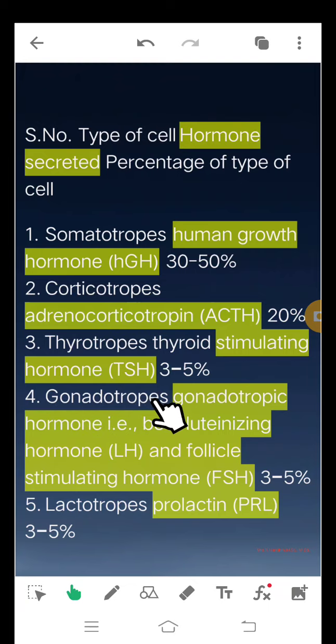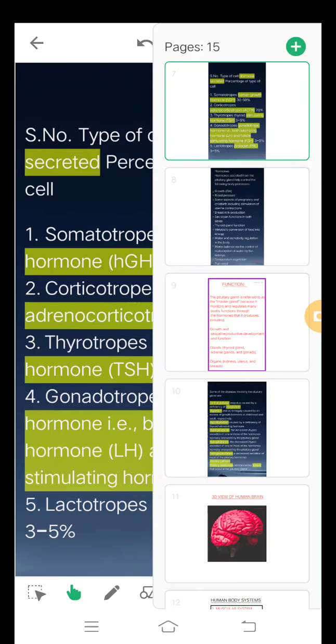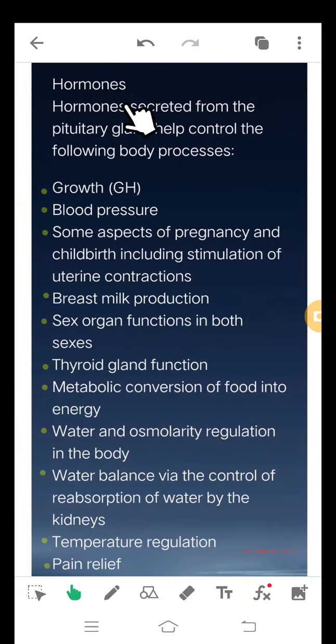Fourth one, gonadotrophs, secrete gonadotropic hormones, that is both luteinizing hormone, LH, and follicle stimulating hormone, FSH, 3 to 5%. Fifth one, lactotrophs, the secreted hormone is prolactin or PRL. The percentage of this type of cell is 3 to 5%.